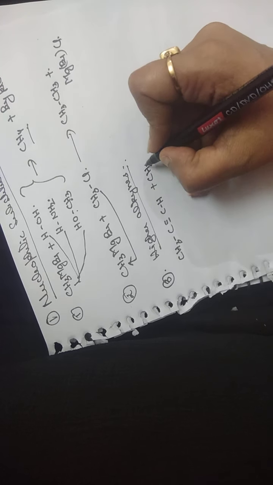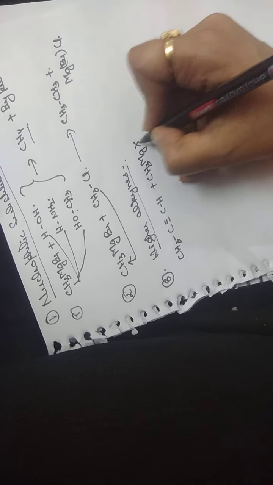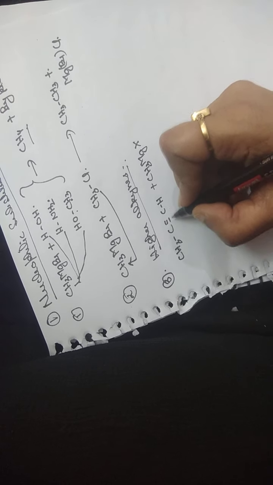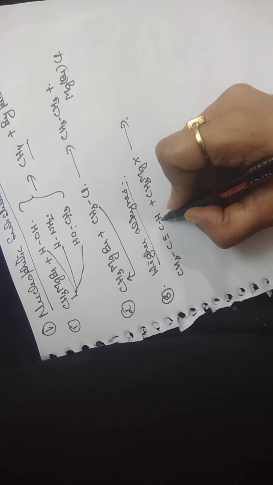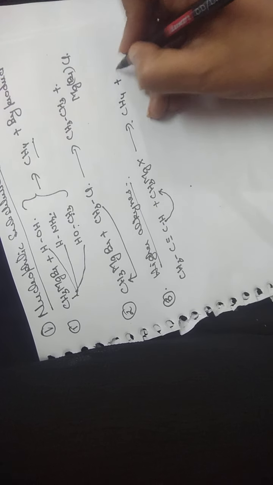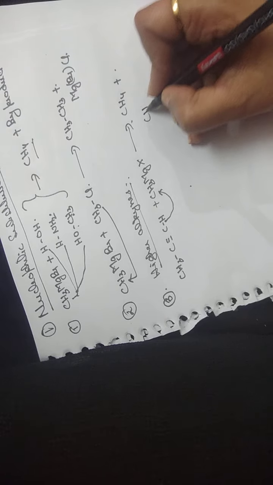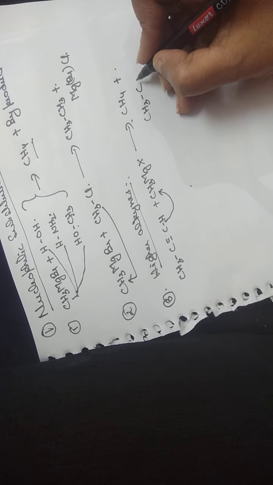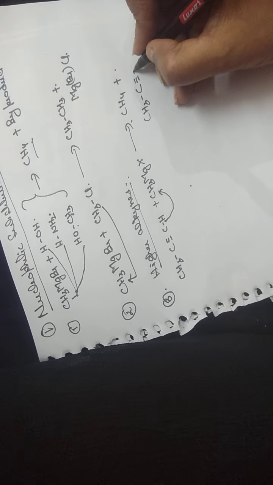Terminal means the triple bond is present on the first carbon. Now in this case again there is an active hydrogen. This goes to CH3 and we get CH4, plus another product, CH3C≡CMgX.